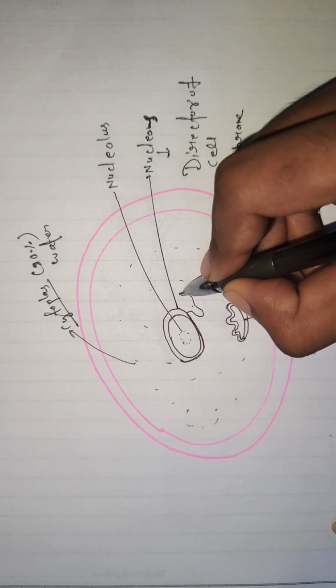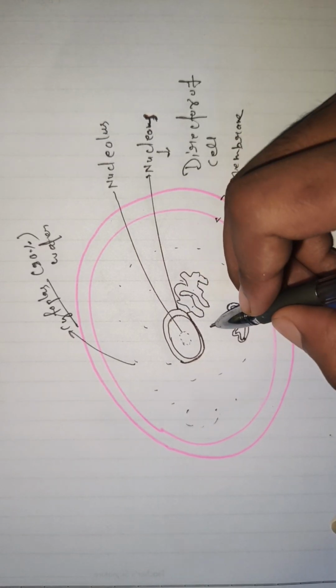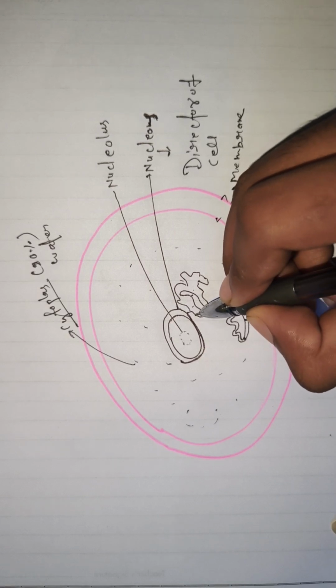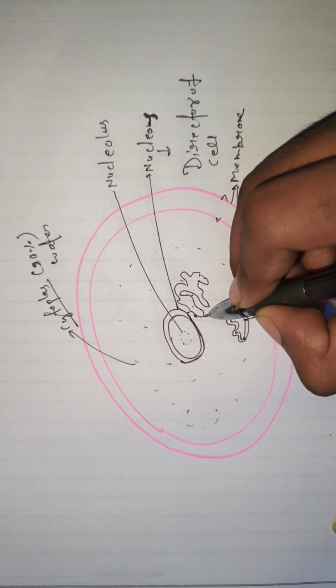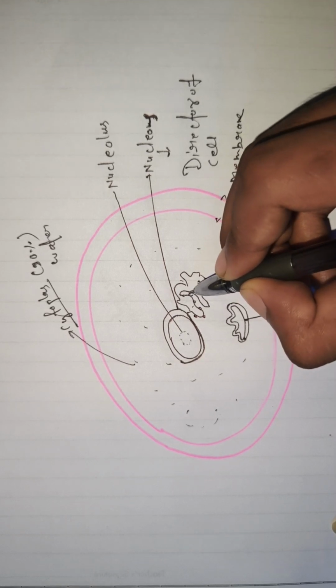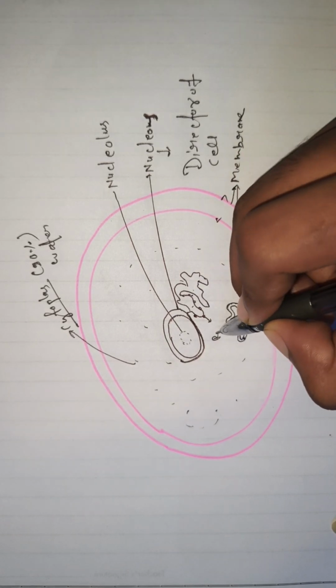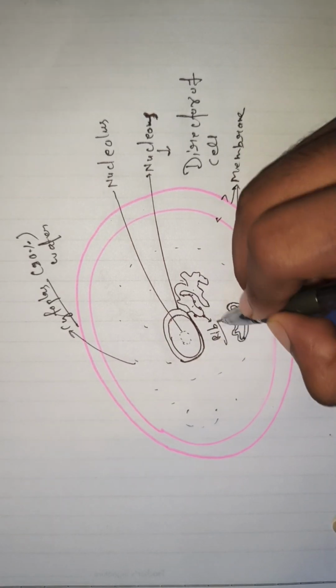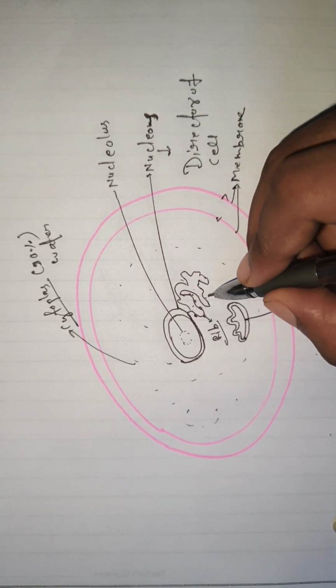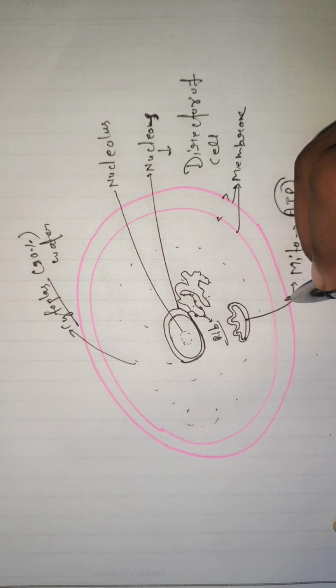Also, the endoplasmic reticulum is present at the outer membrane of the nucleus. There are two types of endoplasmic reticulum, depending on ribosomes. When the reticulum has ribosomes, it is rough endoplasmic reticulum, and when it has no ribosomes, it is called smooth endoplasmic reticulum.